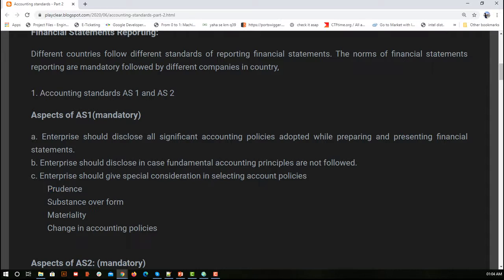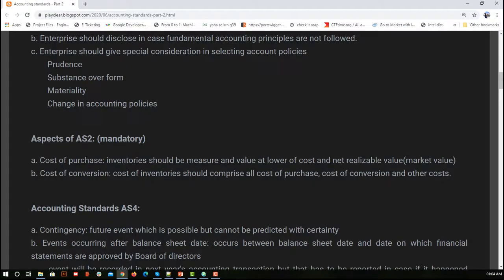It mainly focuses on disclosing anything that you are using. Now AS2. Here, as per accounting standard 2, we have two things: cost of purchase and cost of conversion. Cost of purchase simply says that if you have a product, you have two values for it. One, the cost at which you have manufactured it, and the other, if you sell that product today itself in the market, the value that you are going to get. So we have two costs.